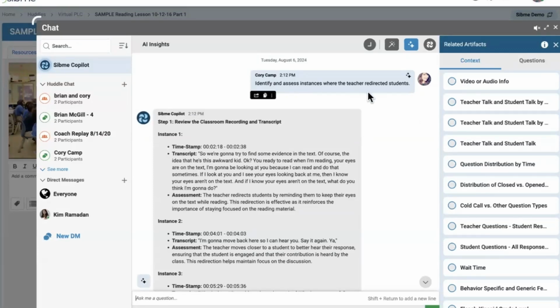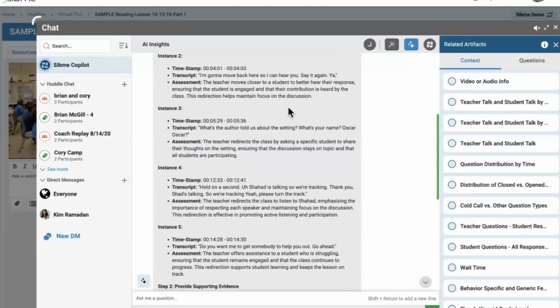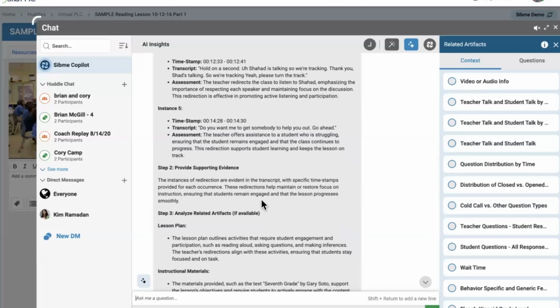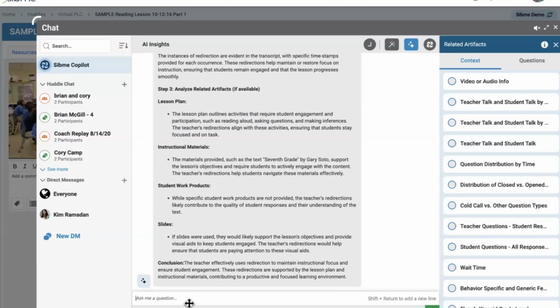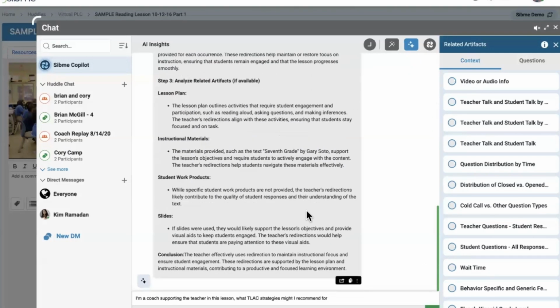So identify and assess instances where the teacher redirected students. So here we see they redirect by reminding them to keep their eyes on the text. They move closer, so they're using proximity, asking specific students to share their thoughts, right? Now, what I'm going to do is I'm going to say, hey, coach, the teacher, this lesson. What TLAC, Teach Like a Champion, that's often one that I see districts use, especially for new teacher support, strategies might I recommend for, let's see, let's say instance 2.